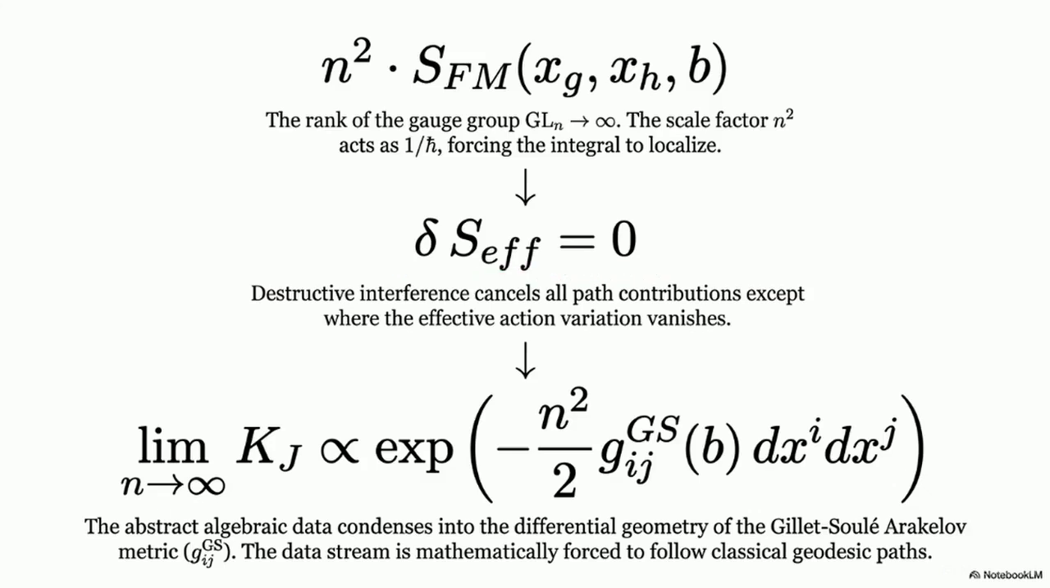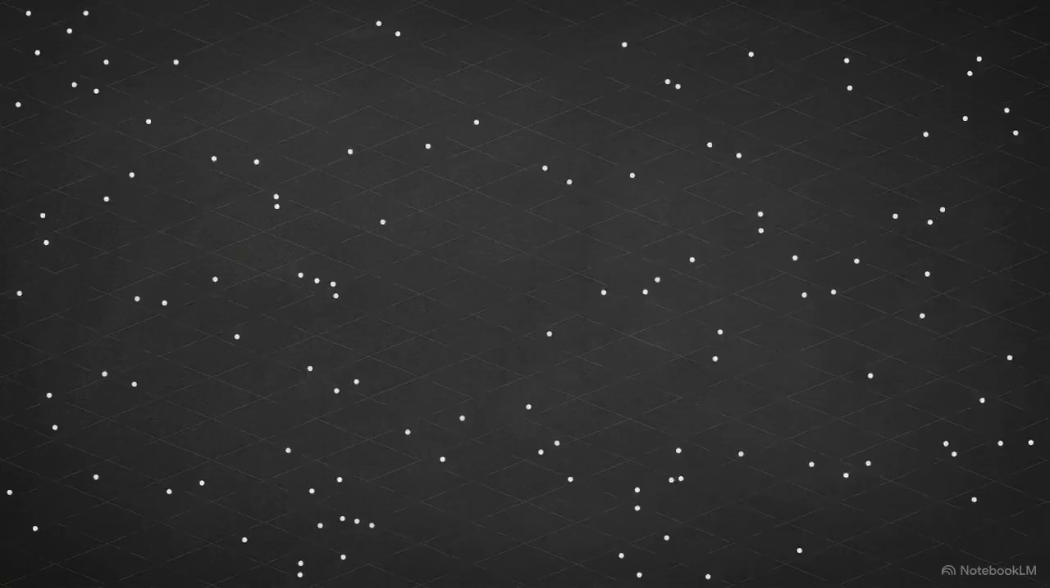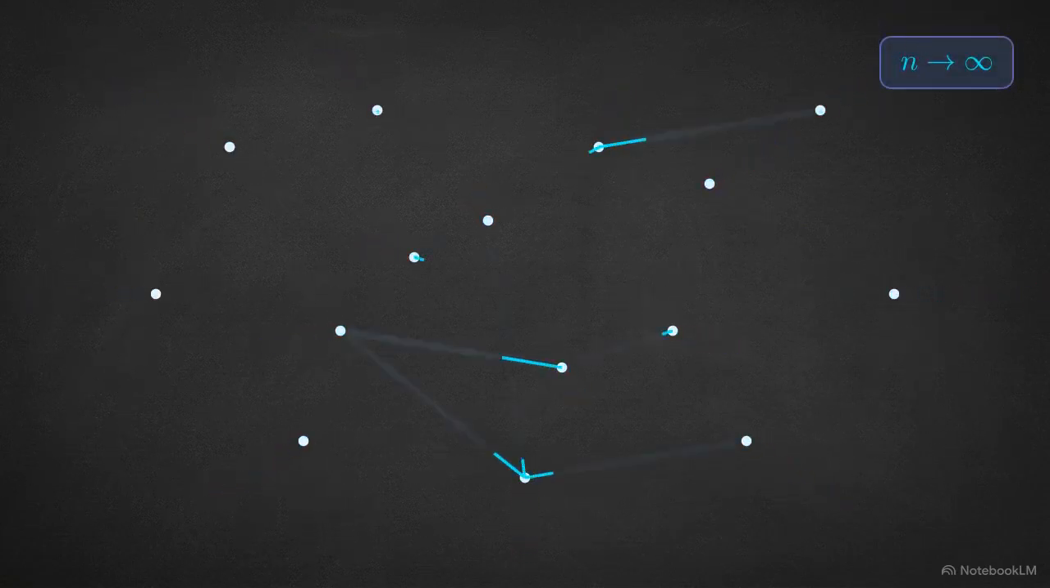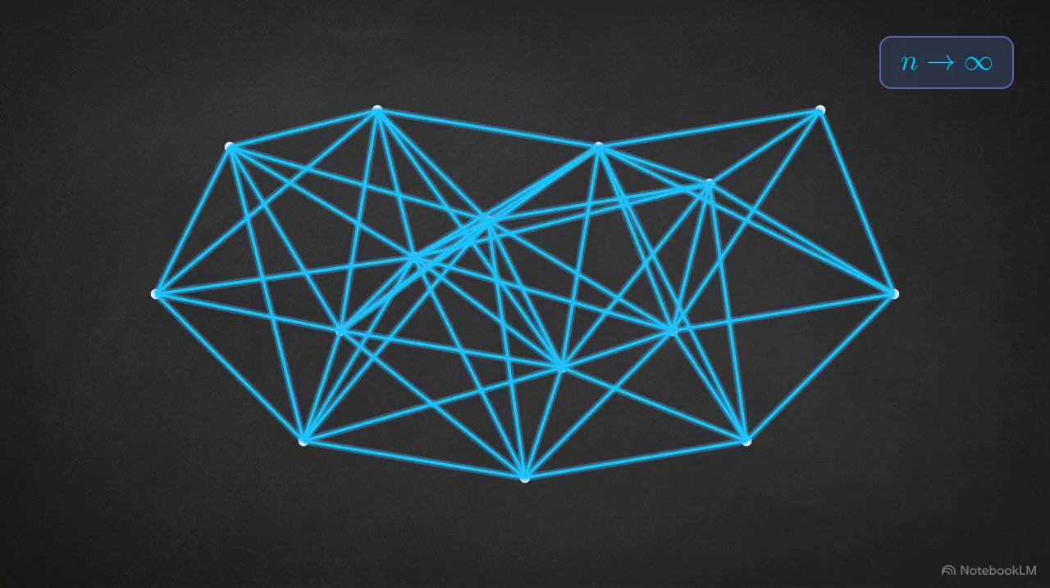This mathematical cancellation forces the abstract algebraic data to condense directly into the differential geometry of the smooth Gillet-Soulé Arakelov metric. Physical spacetime is not a pre-existing container. Classical geometric paths, or geodesics, are forced into existence by this large N data collapse.